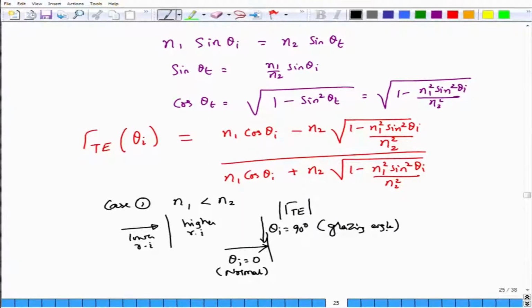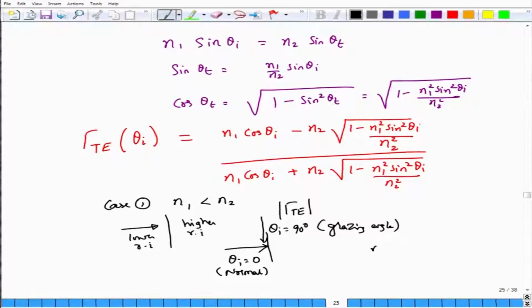So, you are just grazing the surface along like that. So, in these two extreme cases your gamma TE magnitude should vary. Obviously, when you consider theta I equal to 0 and n1 less than n2, the actual value of the reflection coefficient will be negative, but it would still be a real number. A negative real number is what you get when theta I is equal to 0. You can easily verify that from this expression.